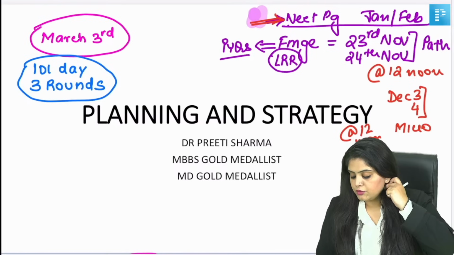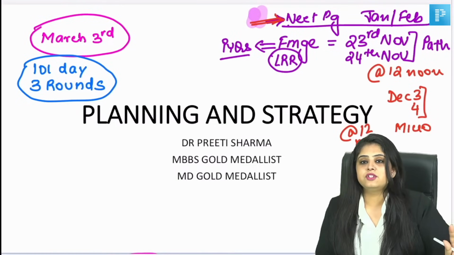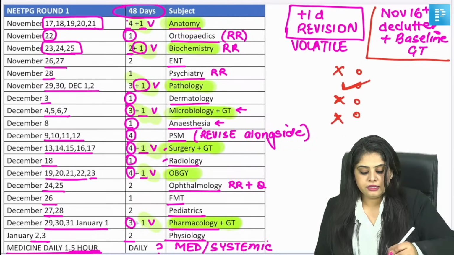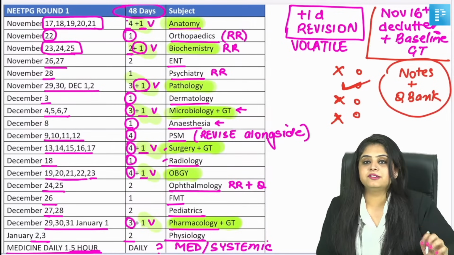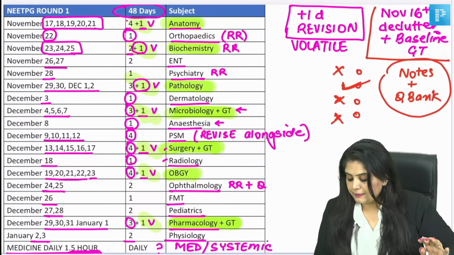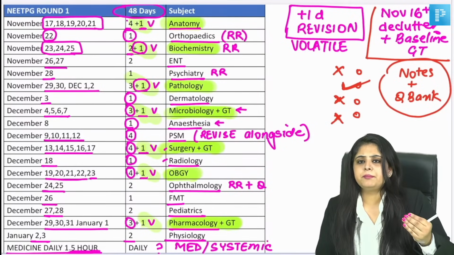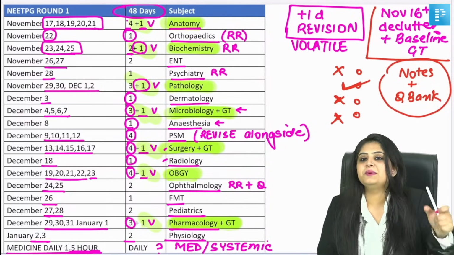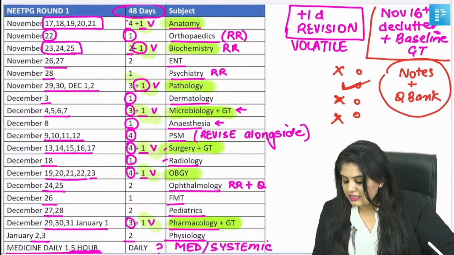Okay, should we do QBank now or with no QBank side by side. कोई QBank का अलग revision plan नहीं है. Whatever I have told you, this is going to be notes plus QBank, guys. This goes side by side. There is no notes timetable and QBank timetable. सब साथ साथ चलेगा. Path, micro, everything else. Now the questions that are coming up are probably a little repetitive, so I would just want कि इसको भी 2x speed पे एक बार दोबारा देख लो. So all your questions have been settled, right?